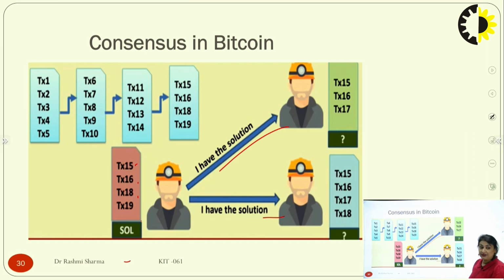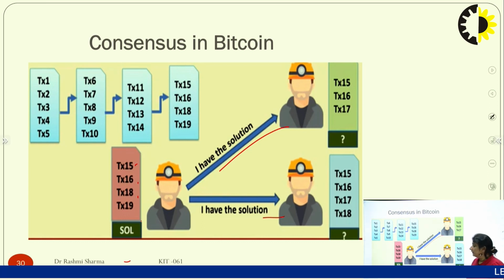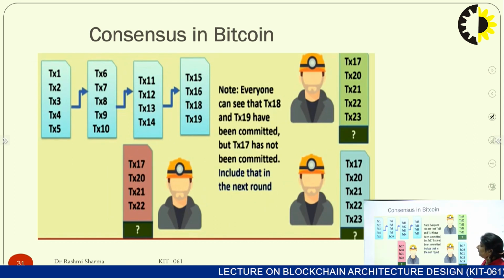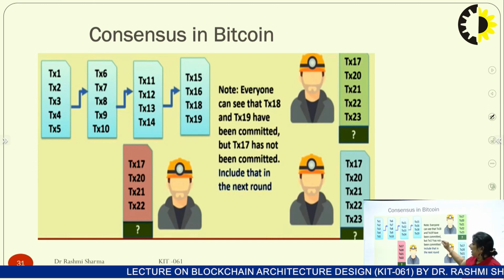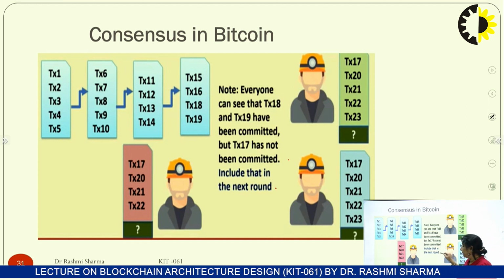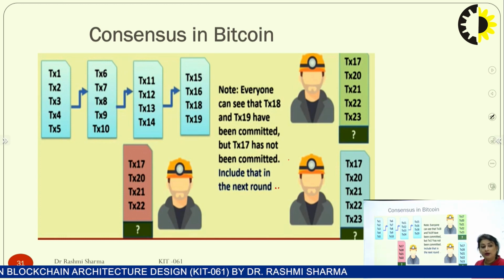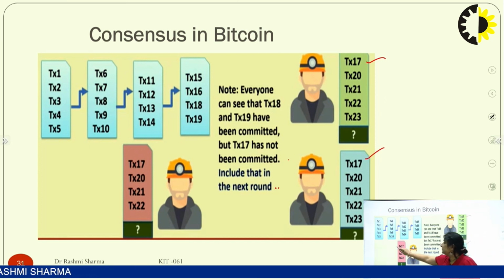If that is so, he tells everyone that I have a solution. They start validating this particular block, because the challenge was given to them too, they were also solving that particular challenge, they were also participating. Now he has that solution, and they validate whether he has generated the right solution or not. After validating, not everyone can see T18. See, T18 has been committed, but T17 has not been committed, and it would be included in the uncommitted list in the next transaction round, which is T17.